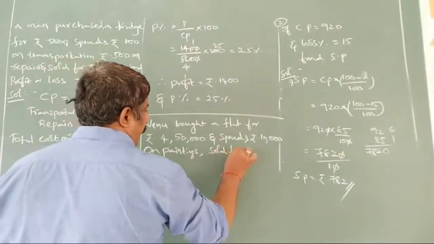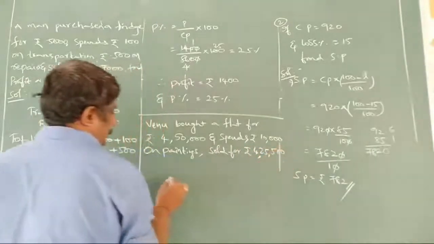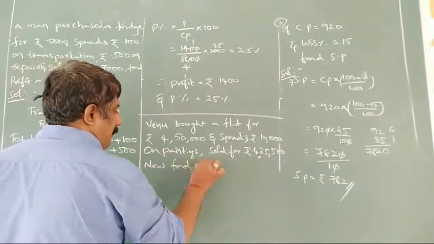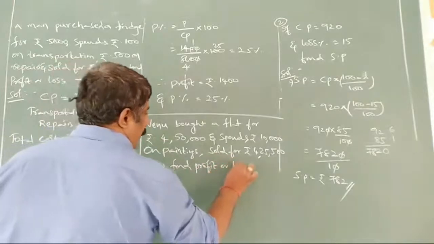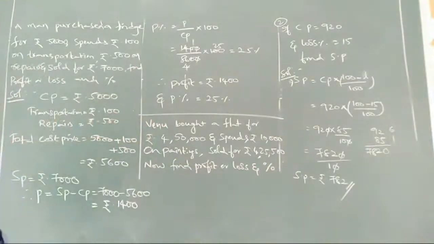Sold for rupees 4,25,500 only. Find profit or loss and by what percentage. Observe the problem here. He bought a flat for rupees 4,50,000 only and spends 10,000 on paintings, and again he is selling the same flat for rupees 4,25,500 only. Now find profit or loss.